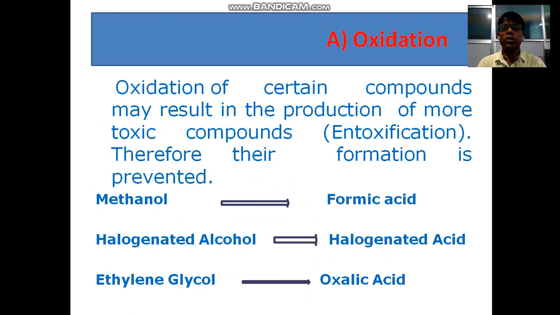Oxidation of certain compounds may result in the production of more toxic compounds, that is, intoxication. Therefore, their formation is prevented. As I discussed earlier, methanol is oxidized into formic acid. Halogenated alcohol is oxidized into halogenated acid. Ethylene glycol is oxidized into oxalic acid. These reactions are examples of intoxication reactions, meaning their product is a more toxic compound than the earlier one.